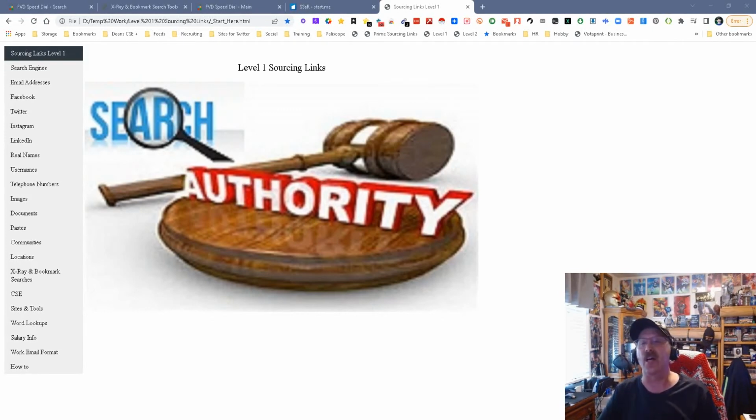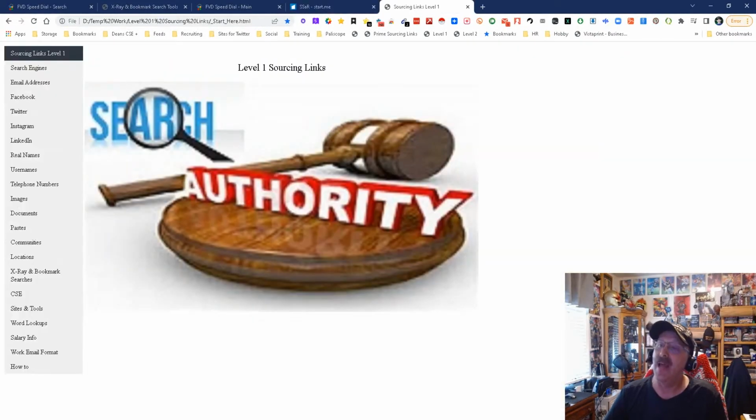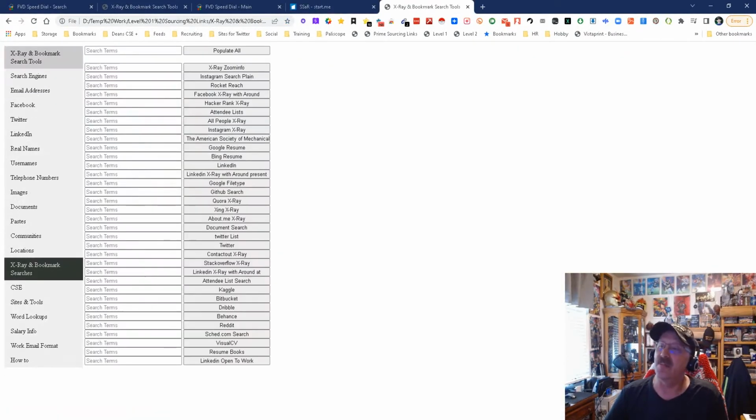So, rehash time. Most of you know you can download this particular tool from my SSAR page. Here it is, and if you come down here, it says My OSINT tool, you can download it. And this is what you get: all this stuff, these searches.